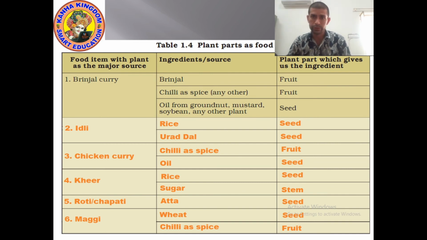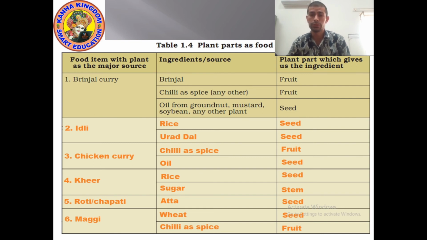Next, chicken curry. To make chicken curry, you need chili and oil. Chili is a fruit of the chili plant. And oil we get from which part of plant? Seed. Kheer. To make kheer, we need rice and sugar.